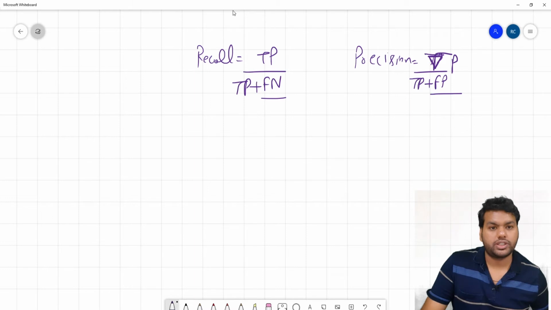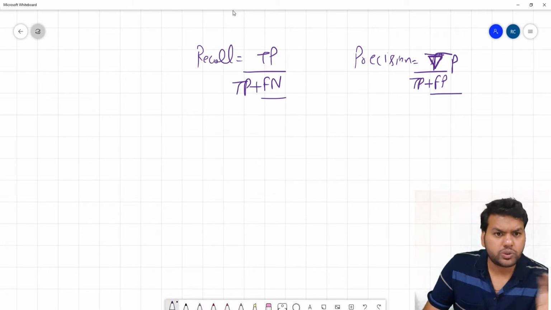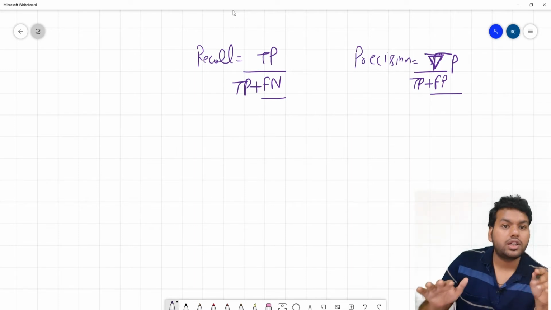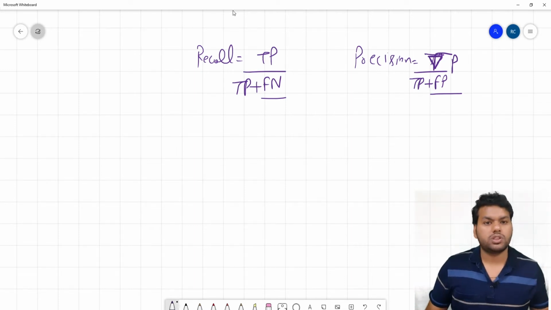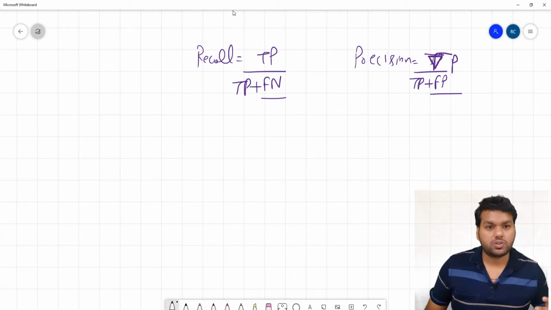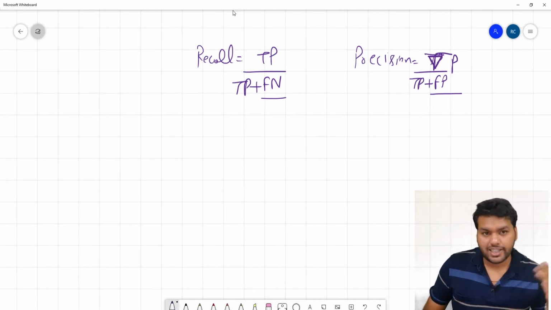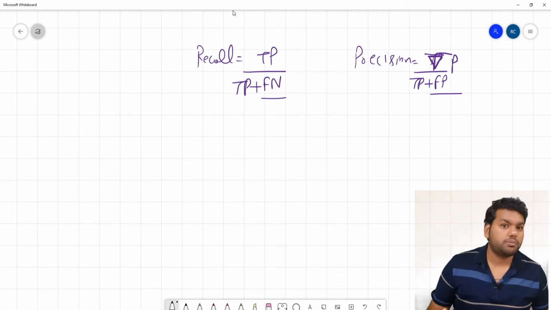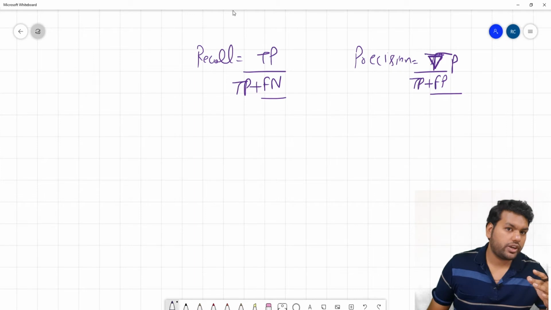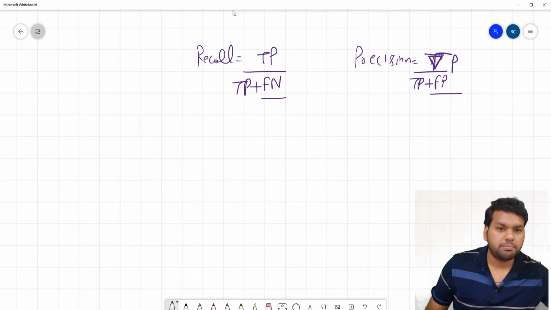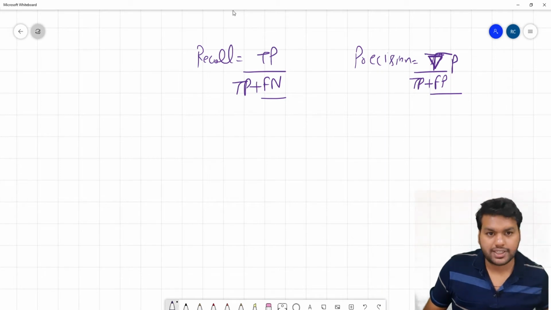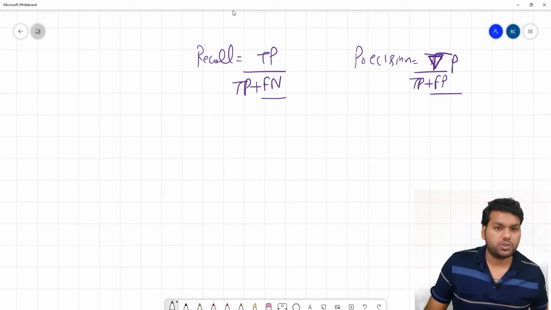A follow-up question is when you will choose the F1 score, or when you will choose precision and recall. When you want a balance between the false negative and false positive, definitely you will go for the F1 score. Why? Because the F1 score is the harmonic mean of precision and recall. Whereas when you are more concerned about the false negative, you go for recall. When you are more concerned about the false positive, you go for precision. So this is the answer to this question. I hope you understand this question. Now move to the second question.